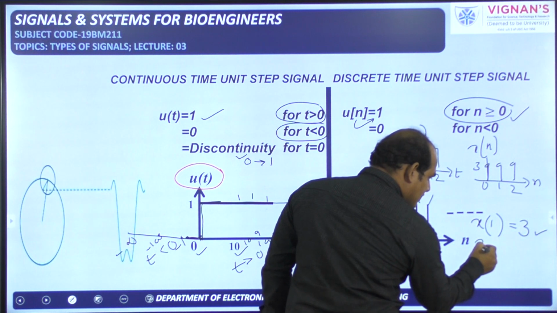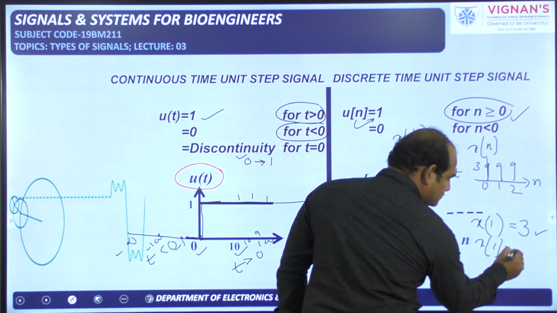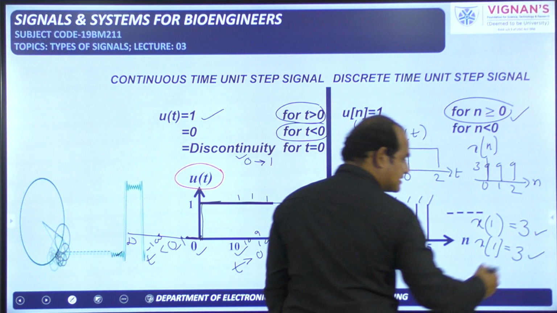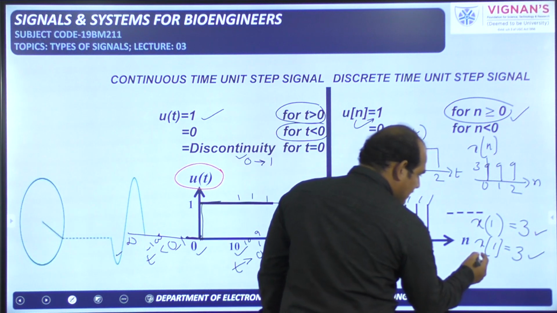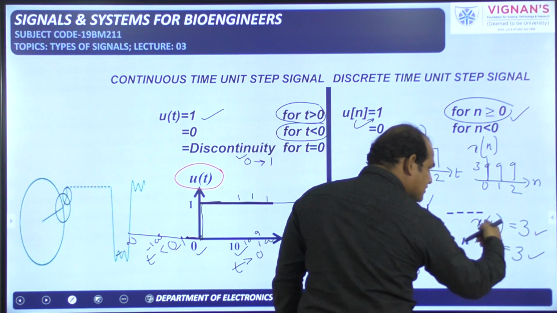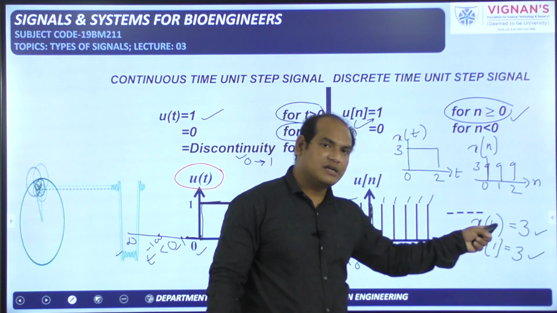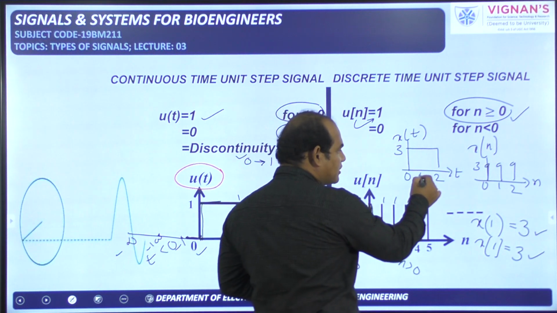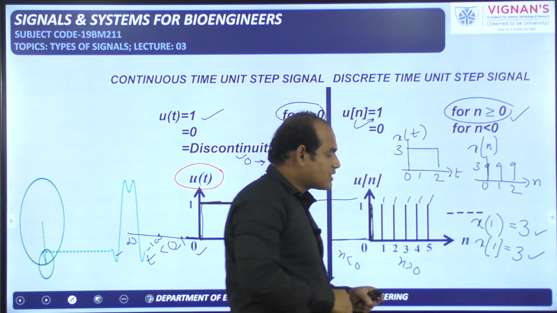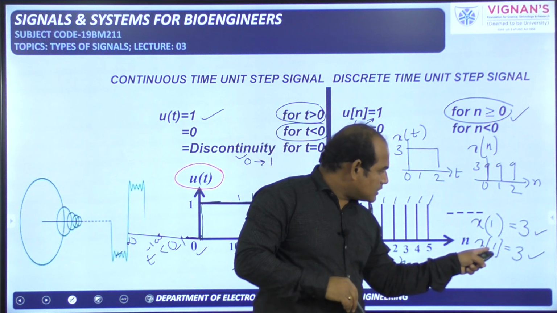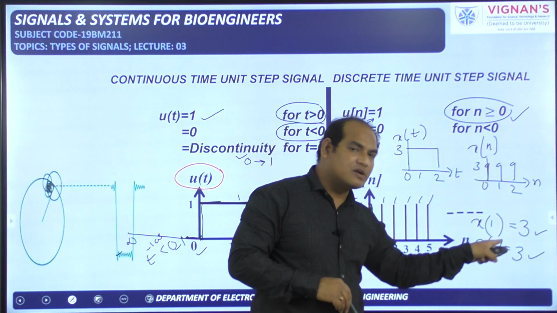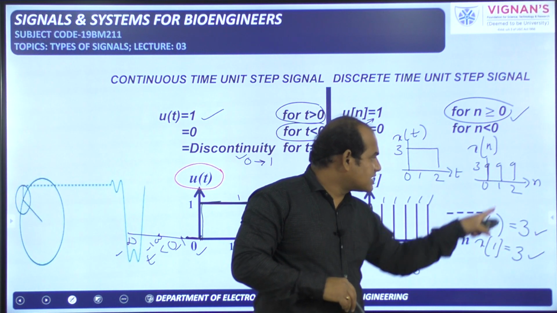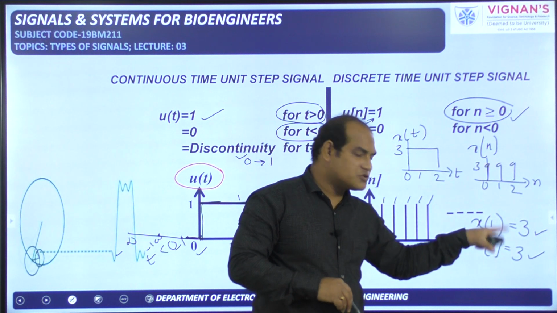Next question is x of 1 again. The answer is again 3. It is also correct. When you answered x of 1 is equal to 3 for the first one, where 1 is in the normal bracket, you have to see the continuous signal. So 1 is available here at this point. What is the amplitude? 3. For the second one, this is related to the discrete time signal because the square bracket is given, so you have to see this one only. The answer is 3 because at n equal to 1, the amplitude is 3, so it is correct.